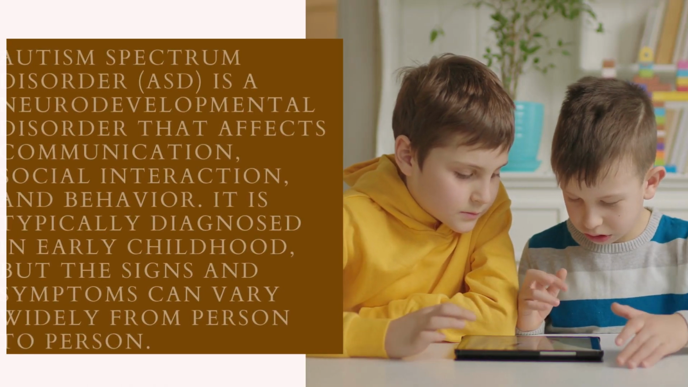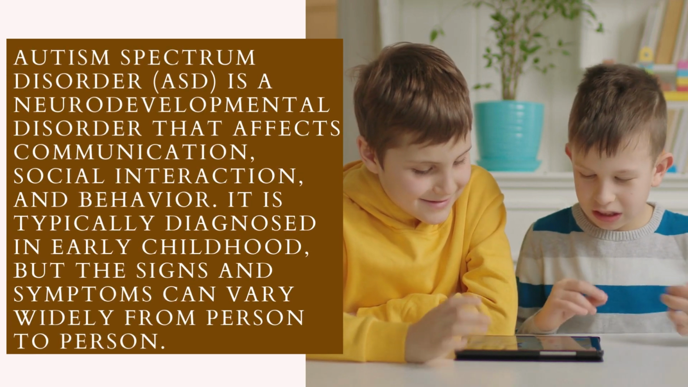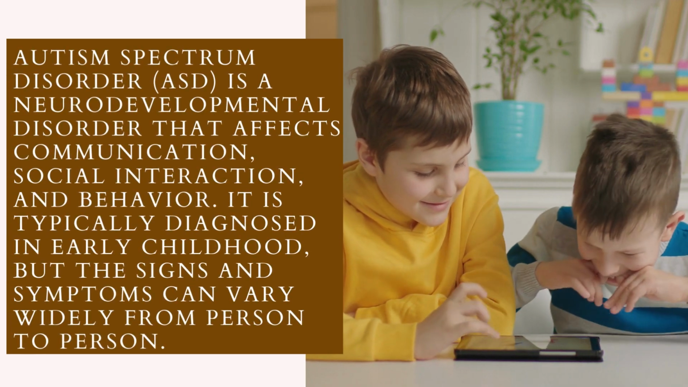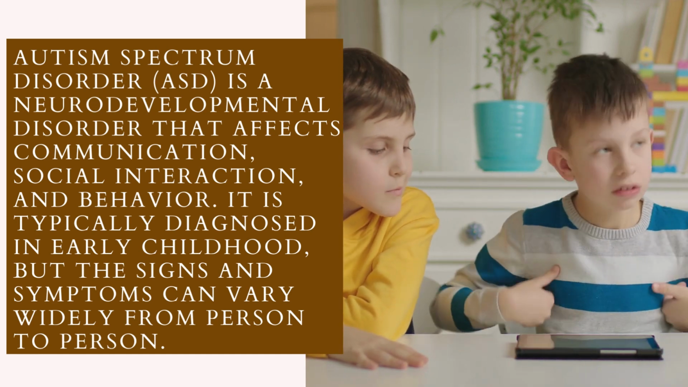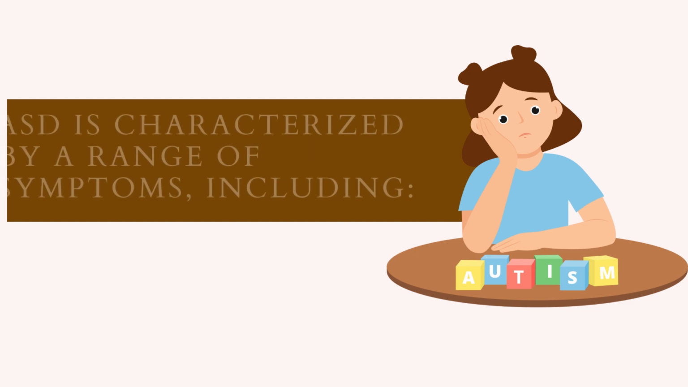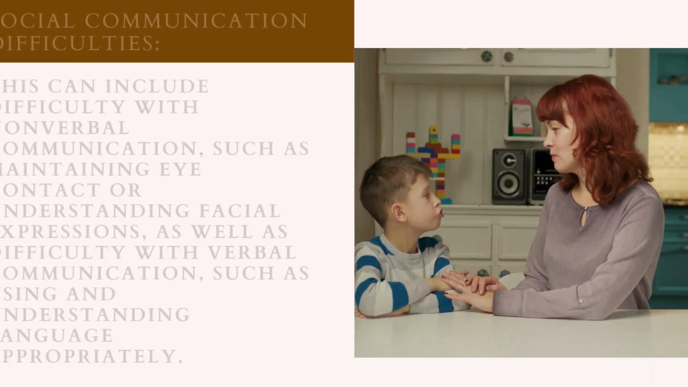Autism Spectrum Disorder is a neurodevelopmental disorder that affects communication, social interaction, and behavior. It is typically diagnosed in early childhood, but the signs and symptoms can vary widely from person to person. ASD is characterized by a range of symptoms, including social communication difficulties.